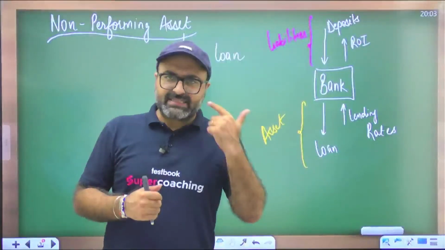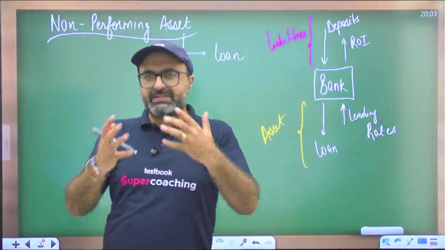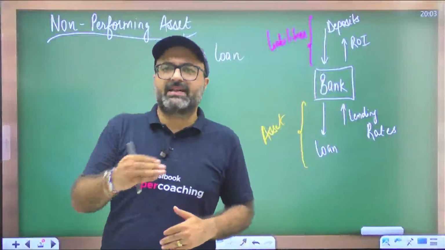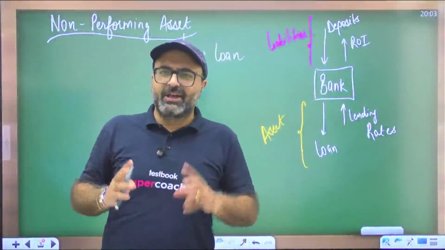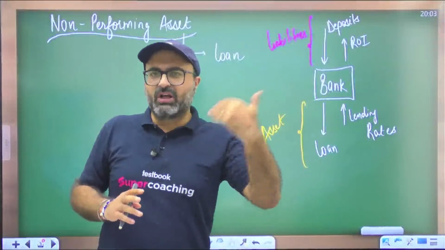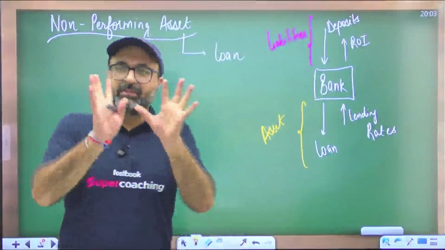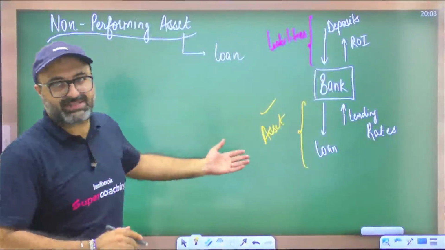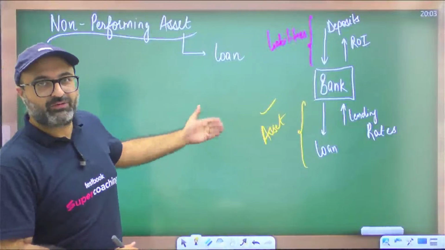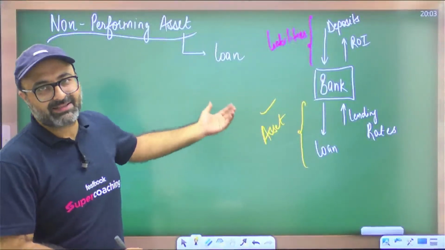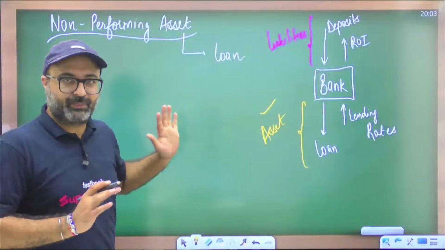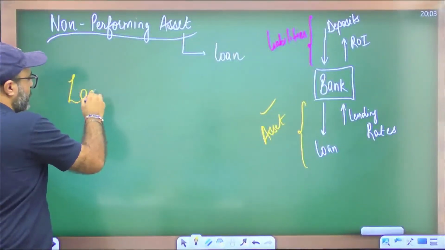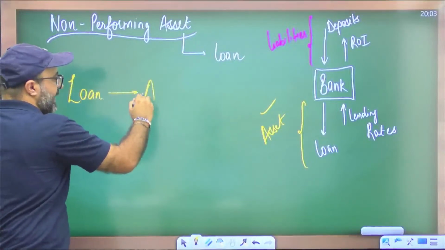Second is, against a loan, the bank receives the security which becomes the bank's asset, and the bank can sell it in the near future to recover its funds. So in these two ways, we can call a loan an asset, but the most appropriate one is the first one, that anything which fetches a return is our asset. So a loan fetches the bank a return, and that is the reason it is termed as the bank's asset. Got it?